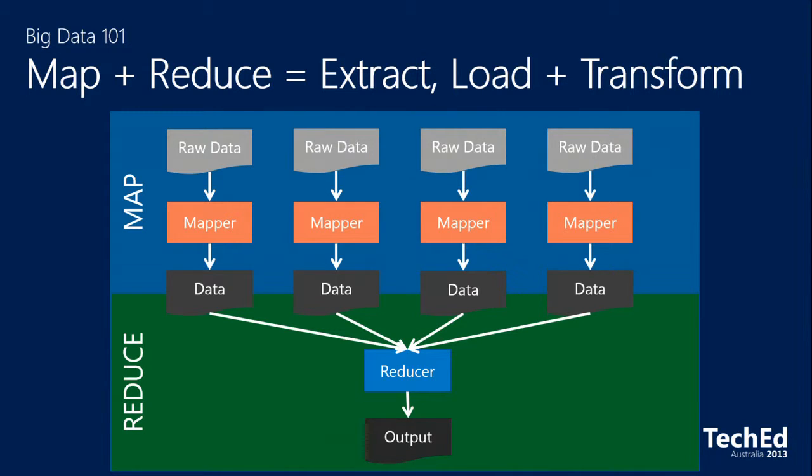That's the mapper process, the extract process. Then the load and transform is all those data outputs that come from the mapper, which are loaded and handled by a program called a reducer that aggregates, brings it all together, and does whatever transformation you need to add meaning to that data. And then it gets dumped out. So MapReduce, not really that scary. It's just ELT.